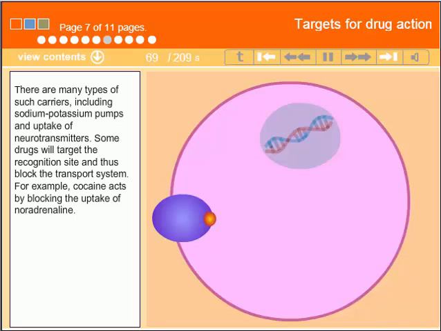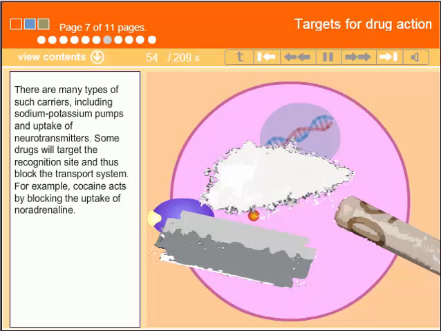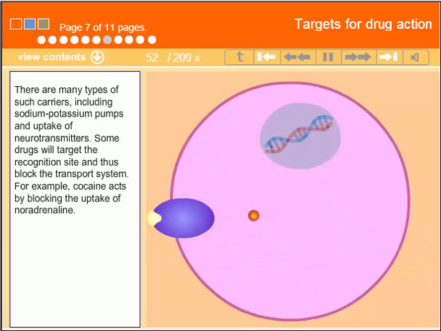There are many types of such carriers, including sodium-potassium pumps, and uptake of neurotransmitters. Some drugs will target the recognition site and thus block the transport system. For example, cocaine acts by blocking the uptake of noradrenaline.